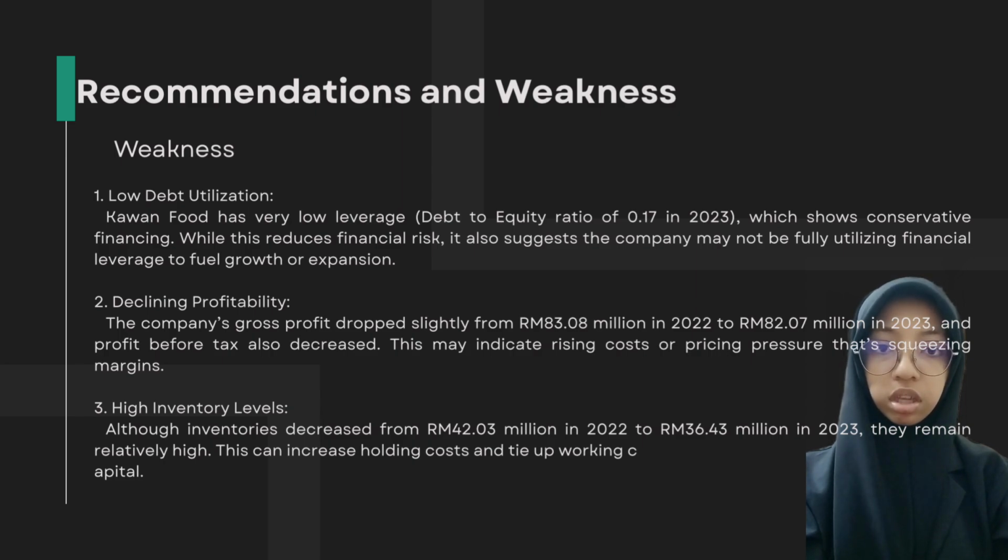And the last weakness that we found is high inventory level. Although inventory decreased from 42.03 million in 2022 to 36.43 million in 2023, it remains relatively high. This can increase holding costs and tie up working capital.